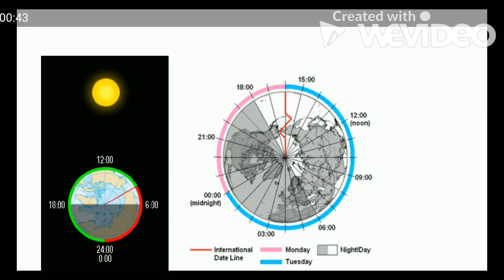So from 0 degree to 180 degree east is a new day, while 0 to 180 degree west is still the old day. Again, from 0 to 180 degree east is a new day, but the red one is indicating the previous day. So where is the previous day? See the location of this 180 degree.